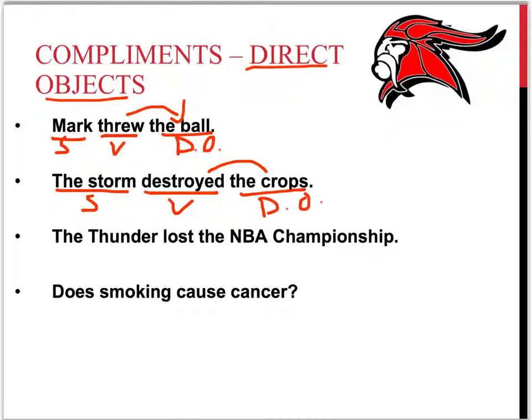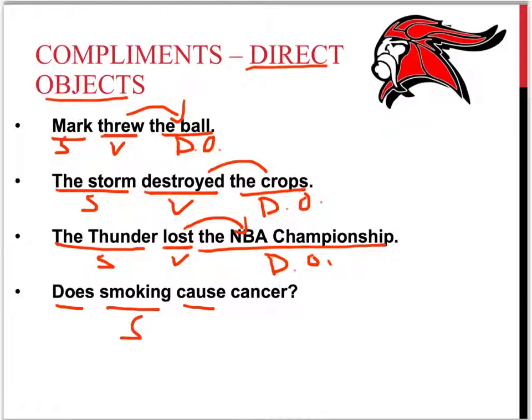Pretty simple. The Thunder lost the NBA championship. Lost is your verb. Who or what? The Thunder lost who or what? The NBA championship. And they did, unfortunately. Here's a question. This one's a little bit different, but what's your verb? Smoking does cause cancer. Is kind of both of these, and what does cause? Subject. Smoking does cause what, or who? Cancer. Direct object.